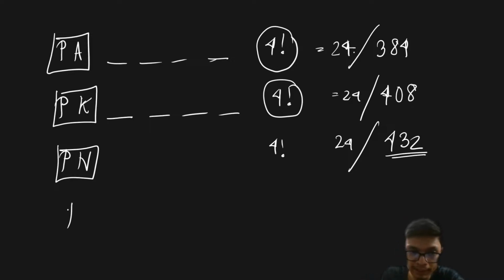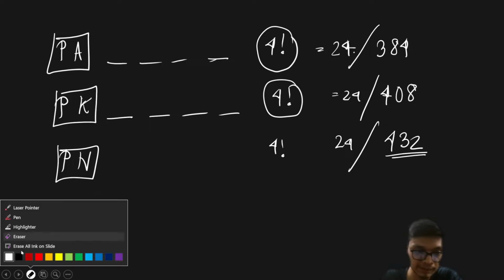Therefore the word will have PN as the starting 2 letters, and then, please correct me if I am doing anything wrong, let me just recheck. 360 plus 24 is 384, 384 plus 24 is 408 and 432. So then if I start with the letter P, it is going to start with the letters PR.